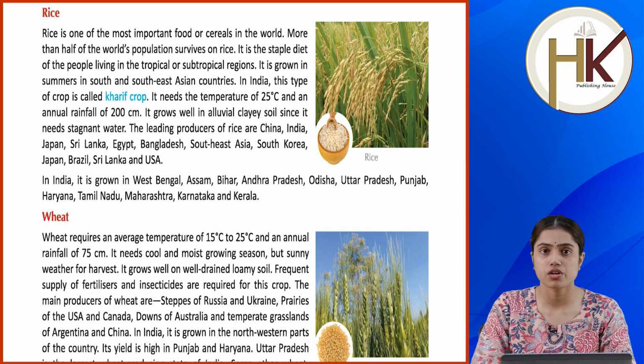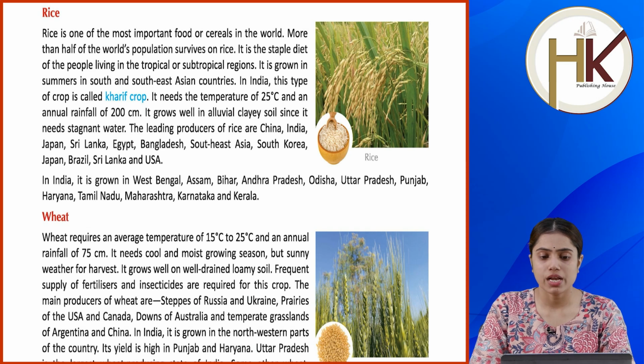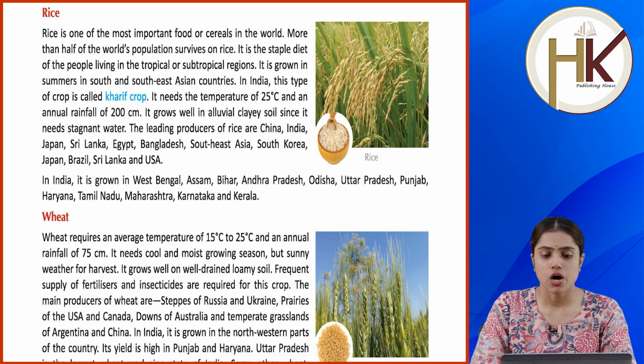It needs a temperature of 25 degrees Celsius and an annual rainfall of 200 centimeters. It grows well in alluvial clay soil since it needs stagnant water. The leading producers of rice are China, India, Japan, Sri Lanka, Egypt, Bangladesh, Southeast Asia, South Korea, Brazil and USA.